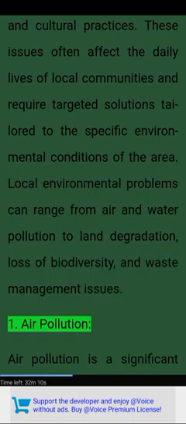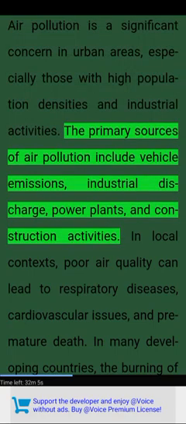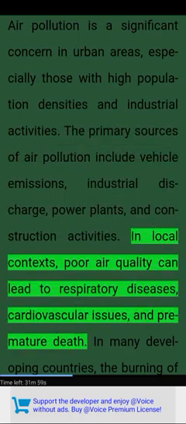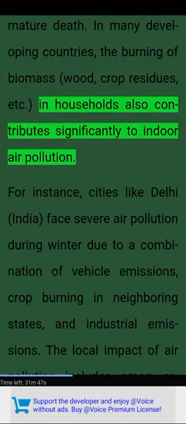1. Air pollution. Air pollution is a significant concern in urban areas, especially those with high population densities and industrial activities. The primary sources of air pollution include vehicle emissions, industrial discharge, power plants, and construction activities. In local contexts, poor air quality can lead to respiratory diseases, cardiovascular issues, and premature death. In many developing countries, the burning of biomass (wood, crop residues, etc.) in households also contributes significantly to indoor air pollution.